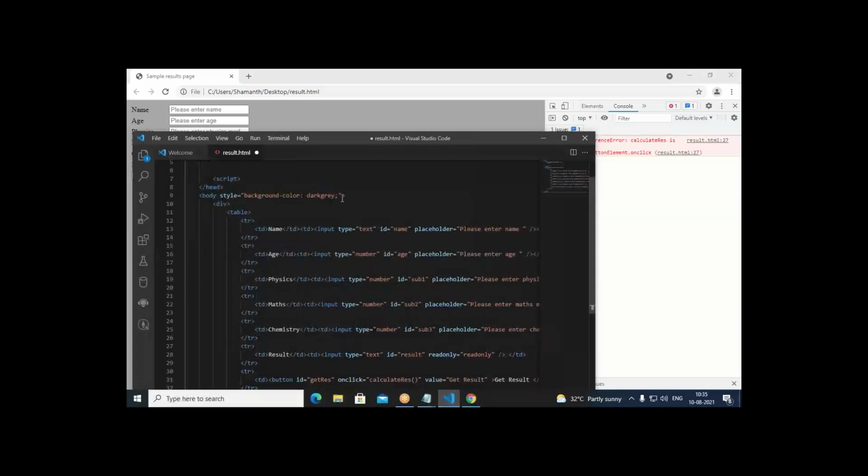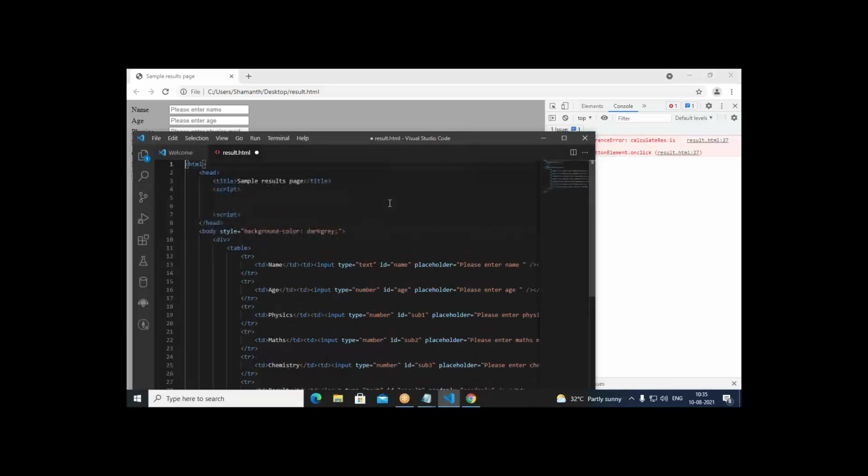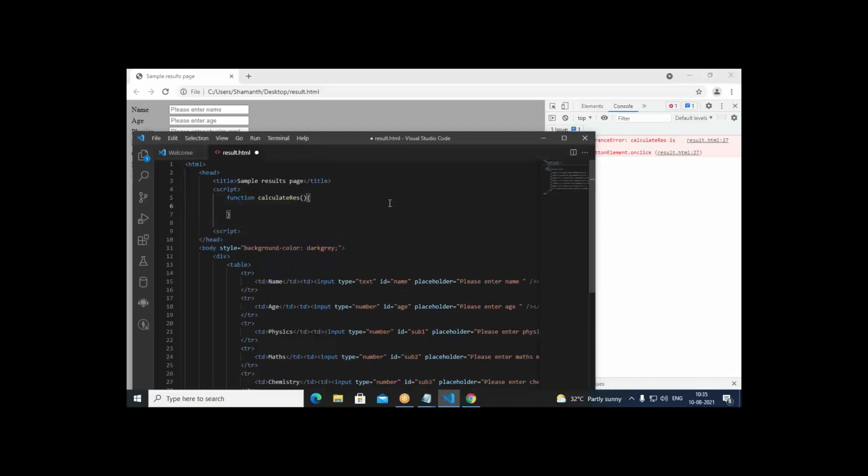The function is calculateRes. So define the function like this here. Function calculateRes. This is the name of the function. So here we need to define it.